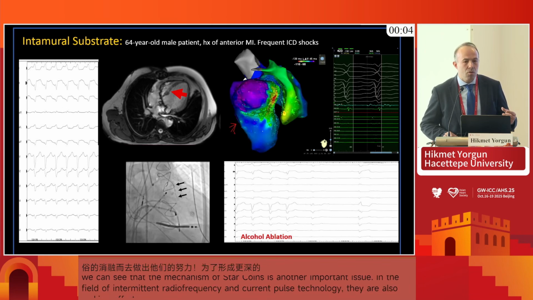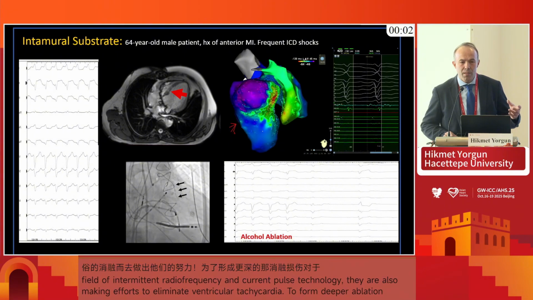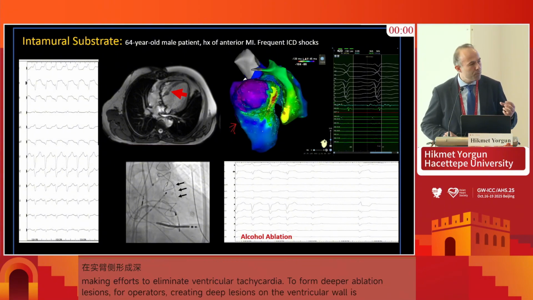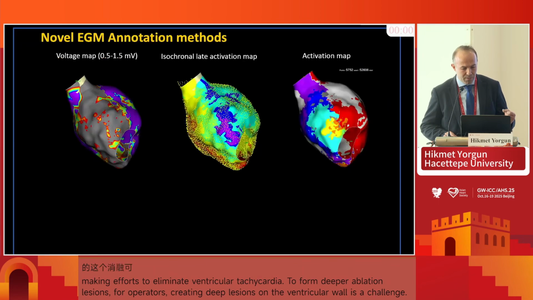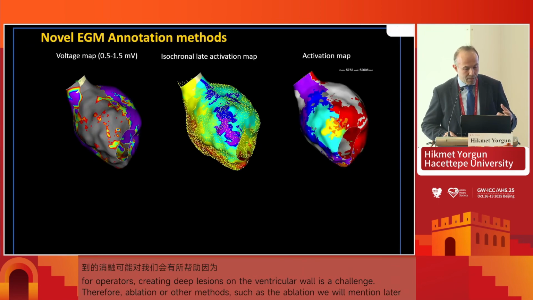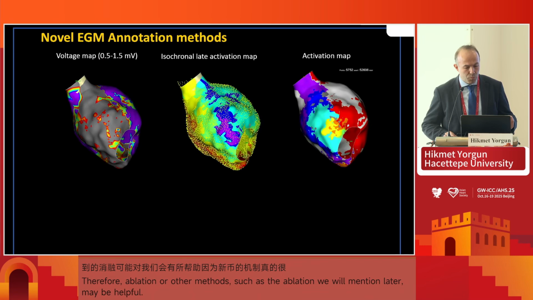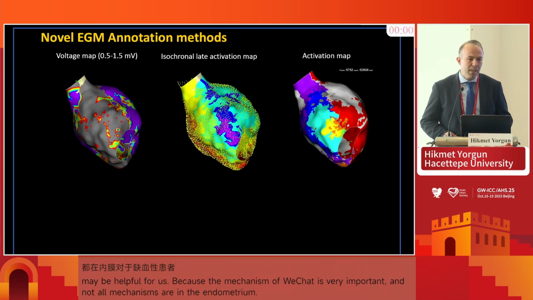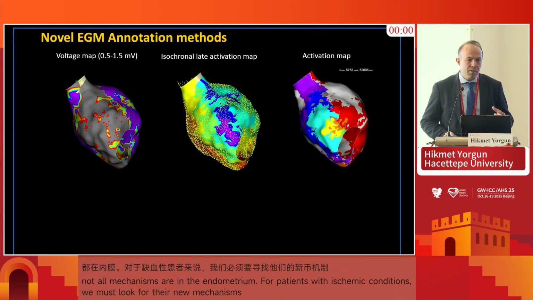So alcohol ablation or some needle ablation that I'm going to mention in the upcoming slides may help us. So intramural substrate is really critical. Not always is the substrate subendocardial in ischemic patients, and we have to go for the intramural substrate.